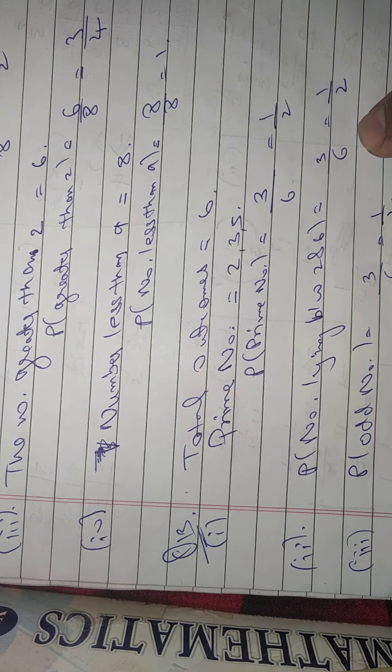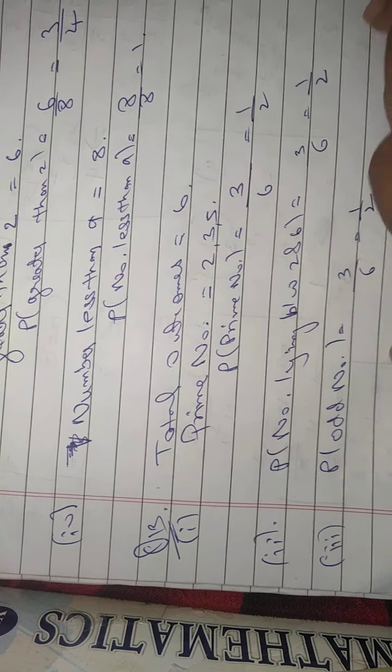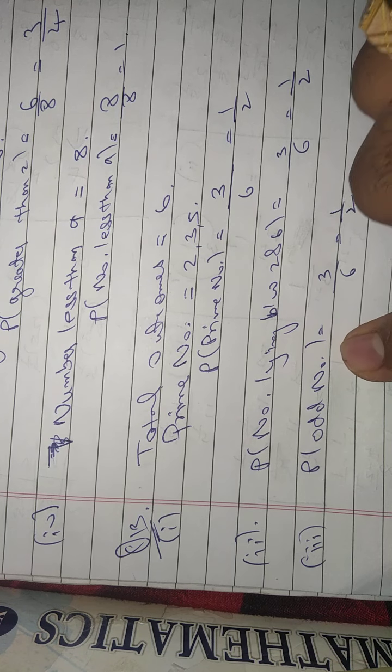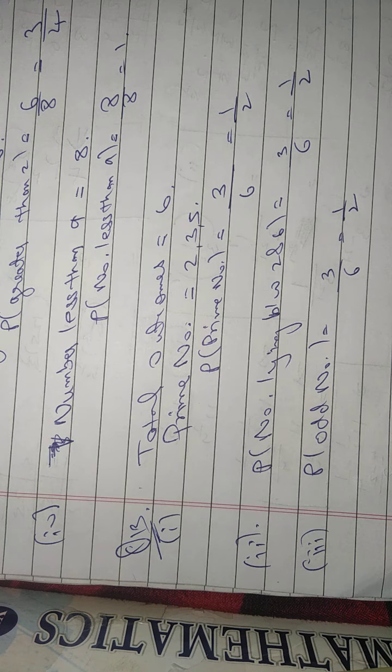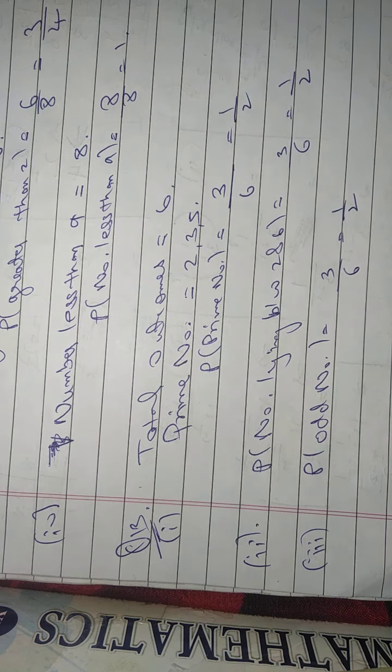Now the second is a number lying between 2 and 6. So 3, 4 and 5, 3 numbers only. So 3 upon 6, again 1 upon 2 is the answer. And the third one is an odd number. The odd numbers are 1, 3 and 5, again 3 upon 6, 1 upon 2 is the answer.